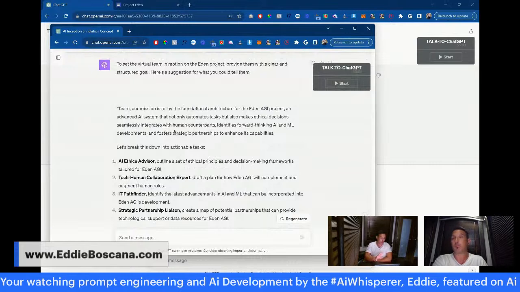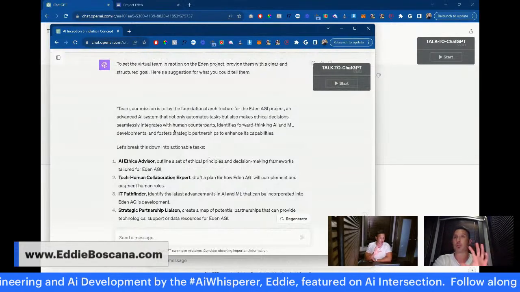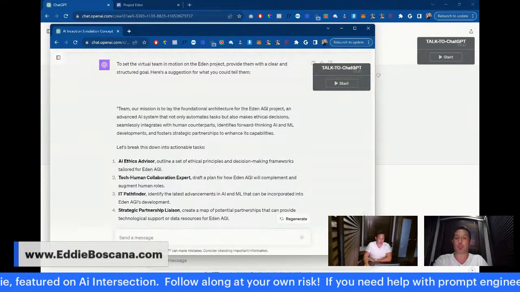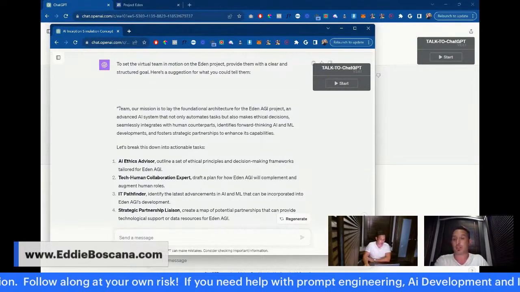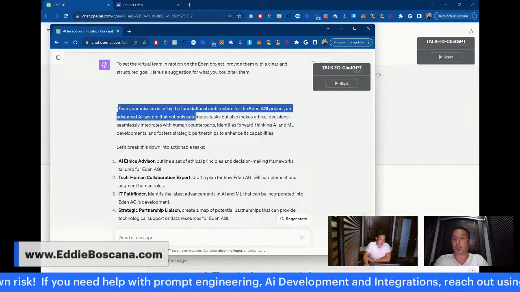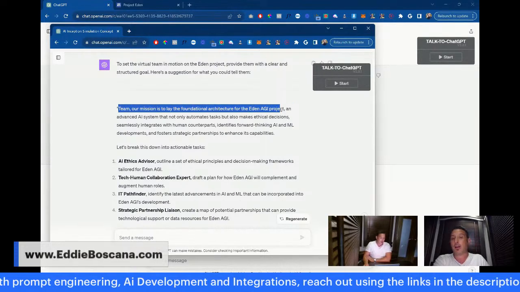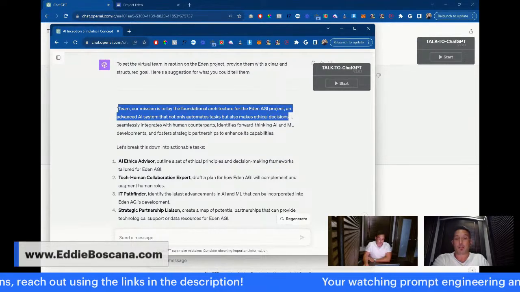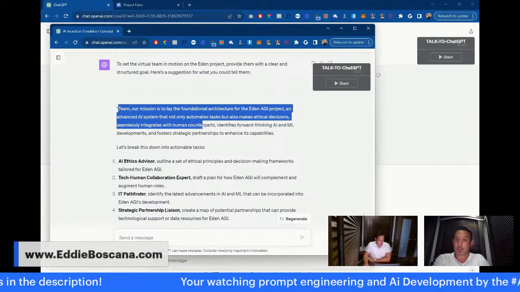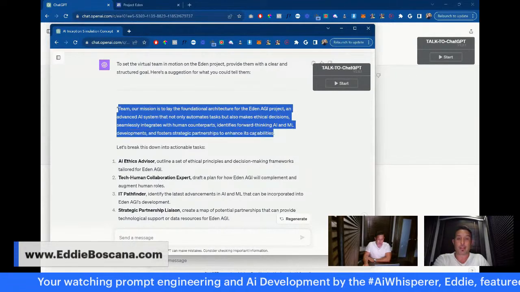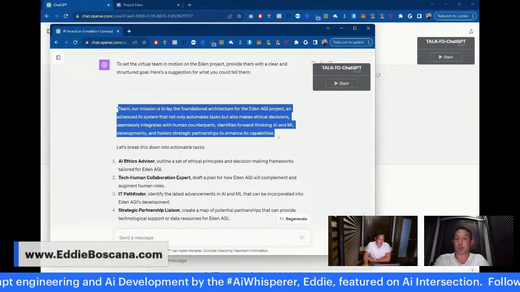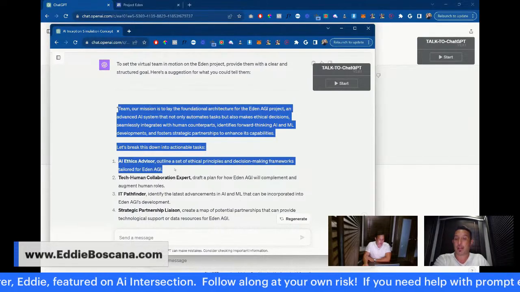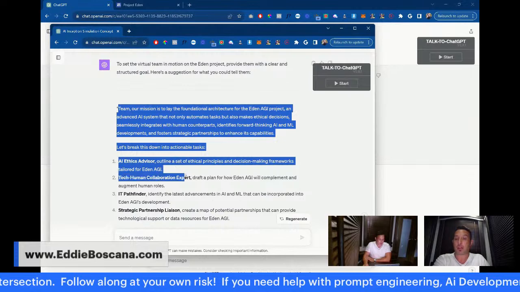Once again, I'm going over all these prompts and how they work within our Discord community. I'm going to be providing a lot more resources on this and doing a whole series on this particular topic. But it just says: team, our mission is to lay the foundational architecture for an AGI project, an advanced AI system that not only automates tasks, but also makes ethical decisions, seamlessly integrates with human counterparts, identifies forward-thinking AI and ML developments, and fosters strategic partnerships to enhance its capabilities. Let's break this down into actionable tasks. AI ethics advisor, outline a set of ethical principles.